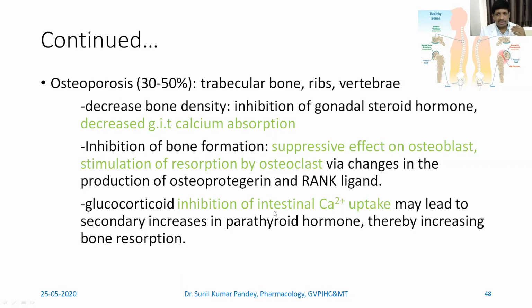So these three reasons are there. The first, because of the decreased GIT calcium absorption, bone density is decreased. Then osteoblast activity is decreased and osteoclastic activity is increased. The osteoclastic activity may be increased because of one reason: when there is decreased calcium uptake, that will cause increased release of parathyroid hormone, and that parathyroid hormone will cause resorption through osteoclastic activity.